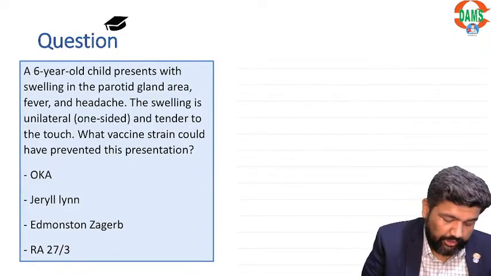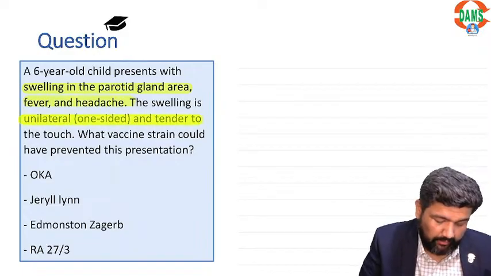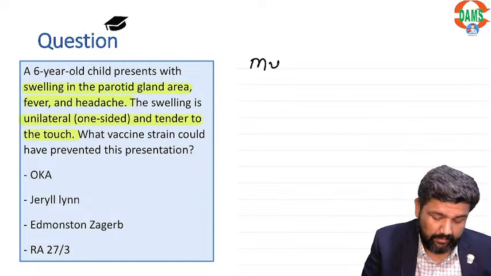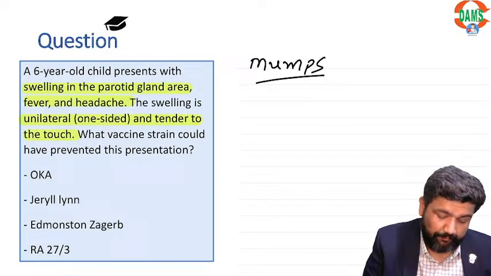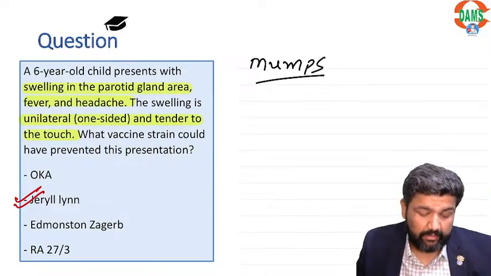A 6-year-old child presents with swelling in the parotid gland and fever. All right, unilateral parotid swelling. This is a case of mumps. Which vaccine strain is given for a case of mumps? Jeryl Lynn, right?